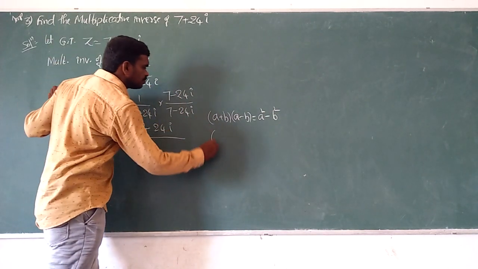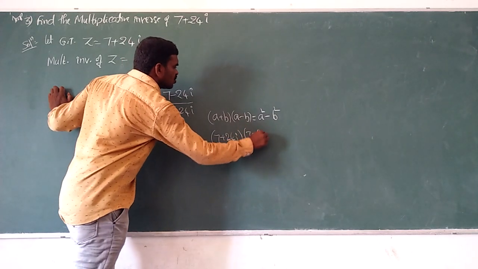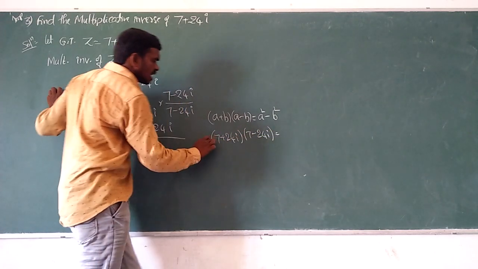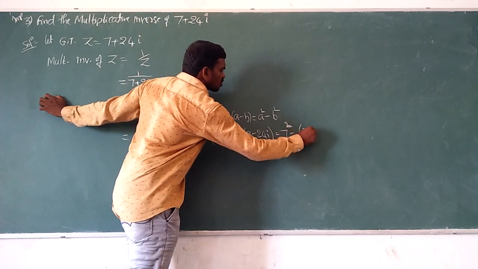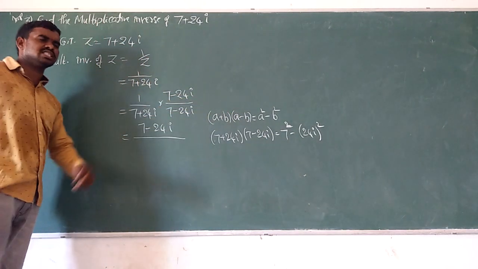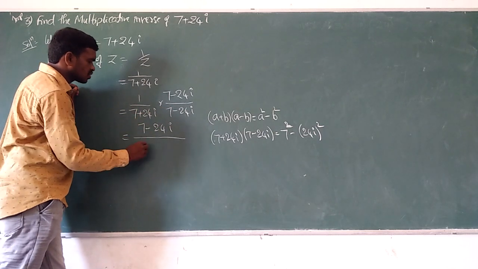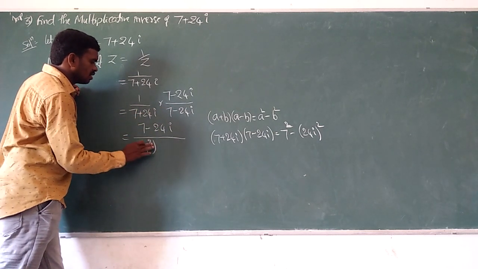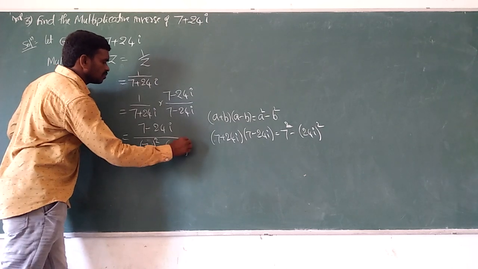So 7 plus 24i into 7 minus 24i is like a plus b into a minus b, so we can write a square minus b square. Then apply the general formula a square minus b square. A square means 7 square, minus b square means 24i square.